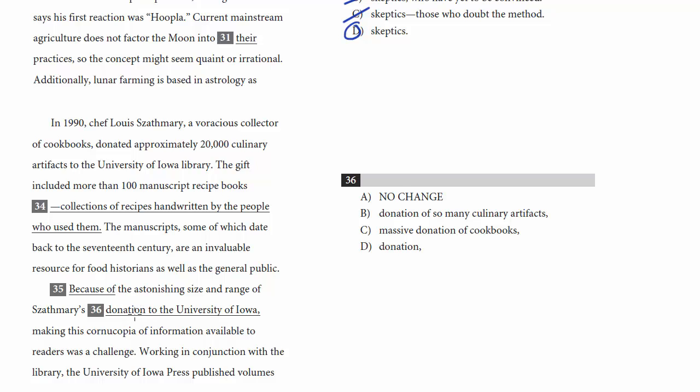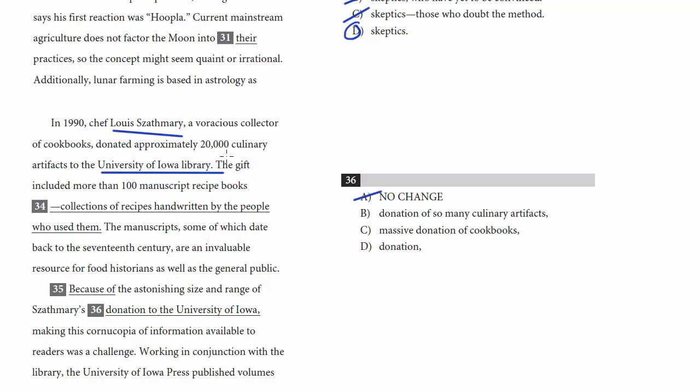But is this wordy? Is this redundant in any way? Notice what's been established in the first paragraph is that this person made a donation to the University of Iowa Library. So because this information is already present earlier in the passage, repeating it is unnecessary. We know the donation is to the library, to the University of Iowa. It's been established. So repeating it doesn't seem necessary. It seems redundant. We'll get rid of A. Let's try B. Because of the astonishing size and range of Szathmary's donation of so many culinary artifacts.